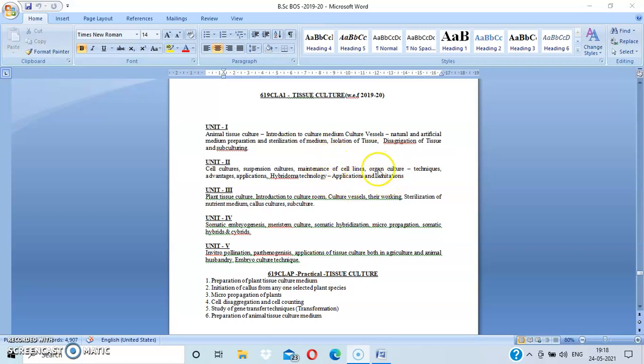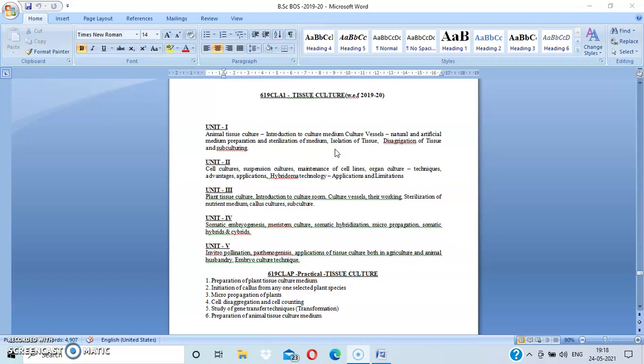Then organ cultures: how to do organ cultures you study here. Then techniques and advantages you study in this chapter itself. Then applications of animal tissue culture. Then by following hybridoma technology, how you produce monoclonal antibodies you study in this chapter itself. And applications and limitations of hybridoma technology we will also discuss in this unit.